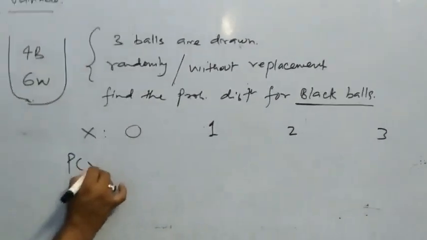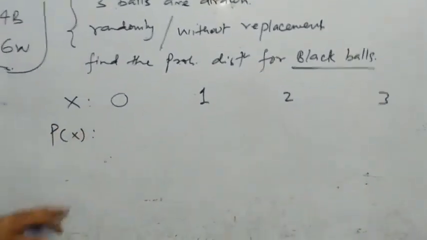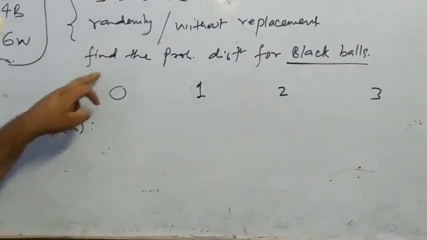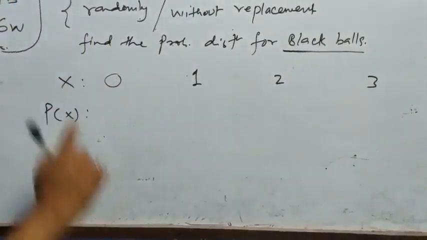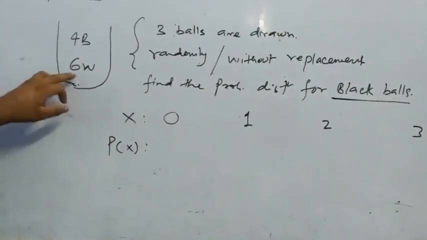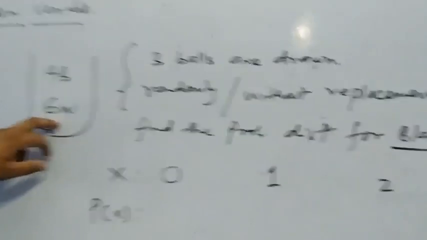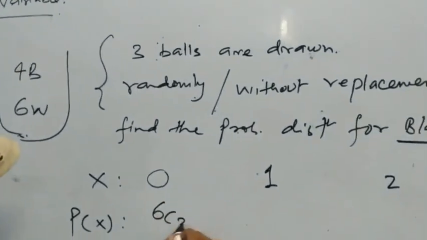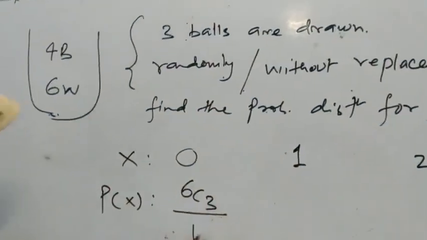What are their probabilities? If none of the balls is a black ball, it means all three balls are white balls. So the answer is 6C3 upon 10C3.